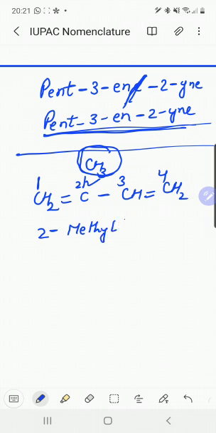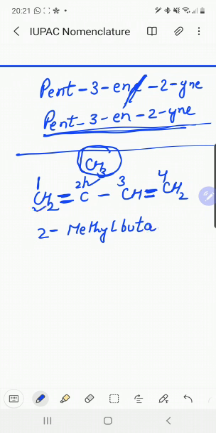Now it is a butane derivative, but there are 2 double bonds. At what positions are the 2 double bonds? They are at the first and third.